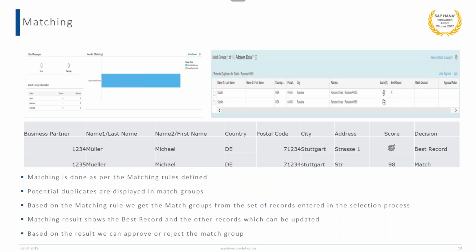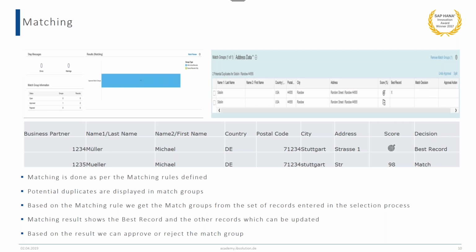For the address, the first record has Strasse 1, and for the next record only STR is given. Based on our matching rule, the system identifies these as duplicate records, and these two records are clubbed together in one match group.